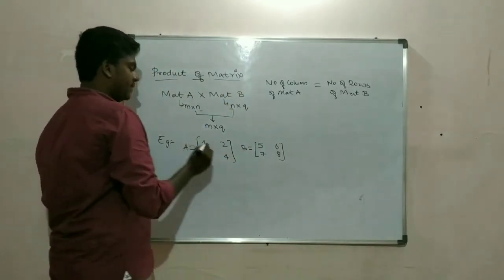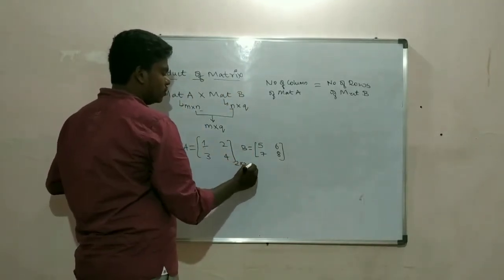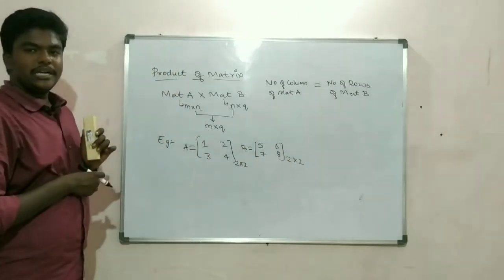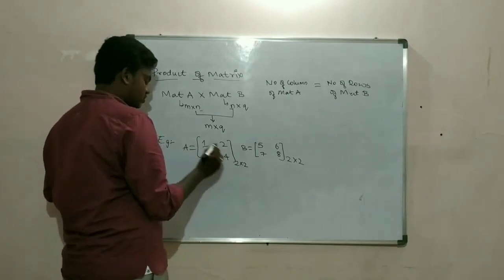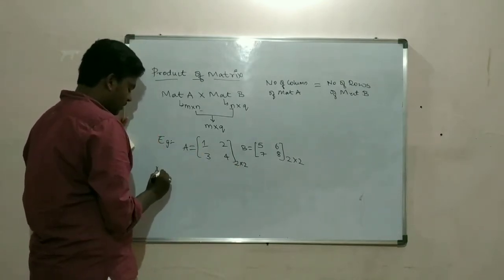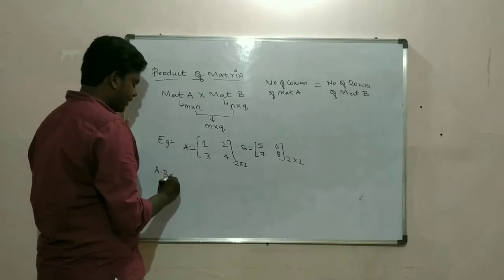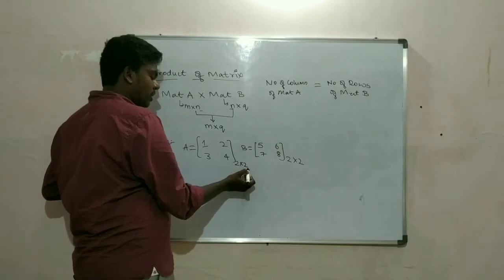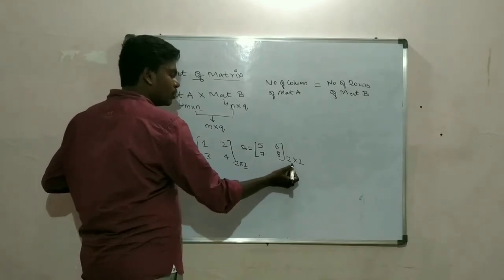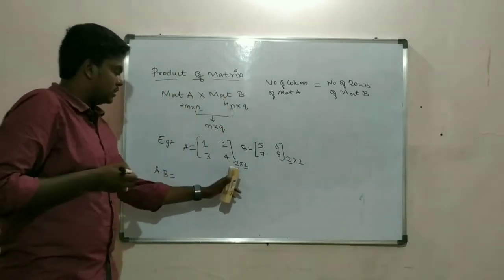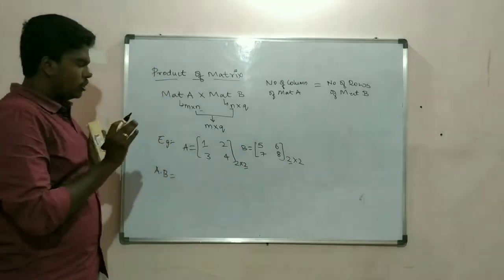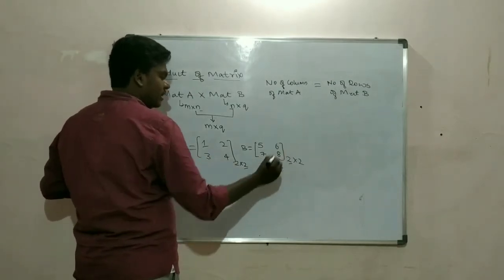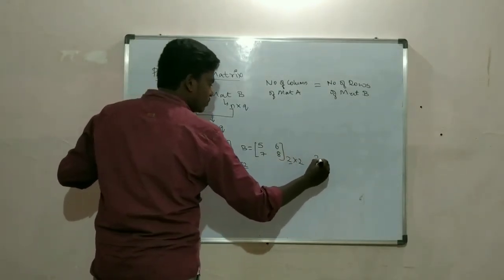The order of this matrix is 2 cross 2 and order of this matrix is 2 cross 2. If you have to find A dot B, that is A into B, you have to check that number of columns of this matrix should be equal to number of rows of this matrix. This is 2 and this is also 2, so multiplication is possible. And we know the resulting order is going to be 2 cross 2.